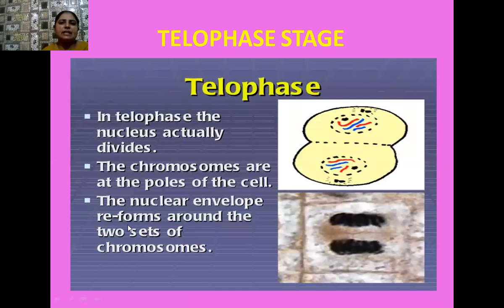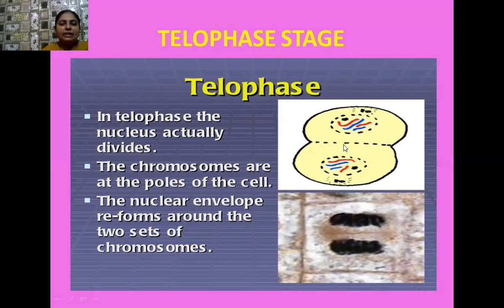Okay, students, the next stage is known as the telophase stage. So in the telophase stage, what is the special thing? Here the nucleus actually divides, and the chromosomes are at the poles of the cell. Earlier, in the anaphase stage, we saw that the chromatids move towards the opposite poles. Now all of these chromatids lose their appearance. These chromatids undergo condensation, and in this way all of these chromatids get clustered at the opposite poles.